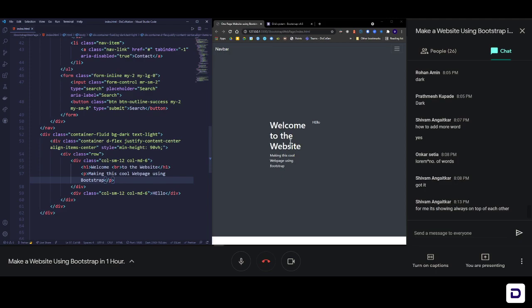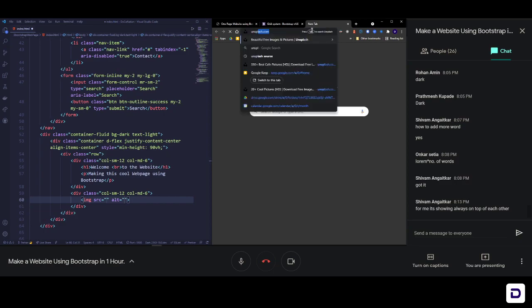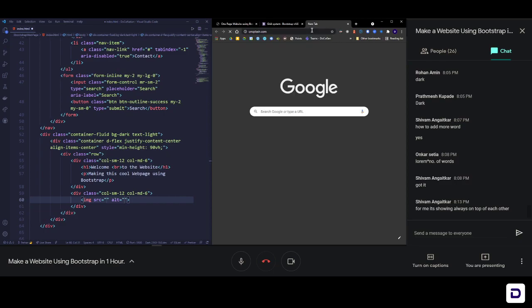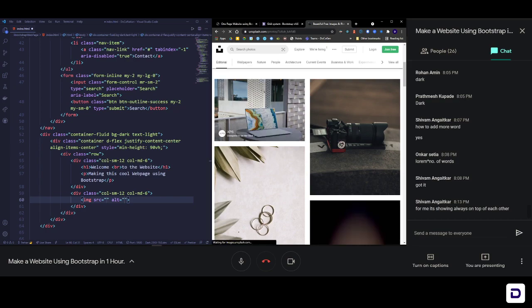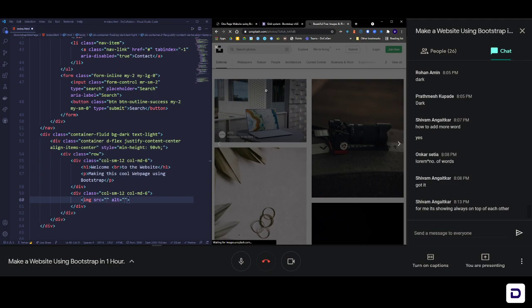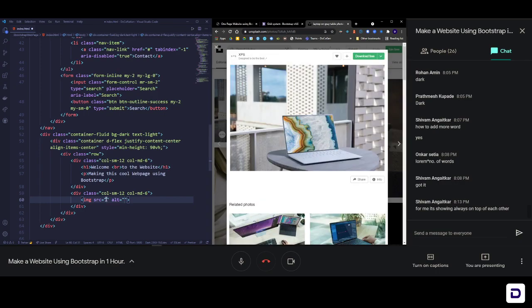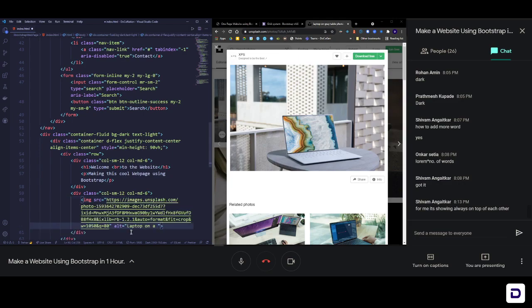So now you can see that we have our heading here and we have our text here. Now let's focus on the second part. Let me enter here and add an image. So an img tag, and let me go on to Unsplash and quickly grab a random image. Let's see what we get. Let's take this one, for instance. This one looks cool. Let us open it, copy the image address, and then paste it here in src. Alt is basically laptop on a table.